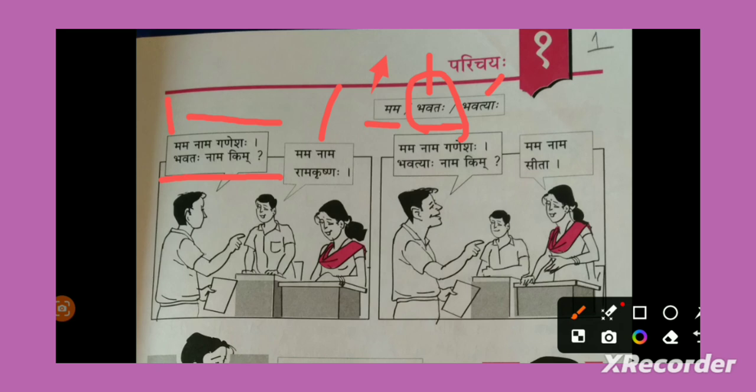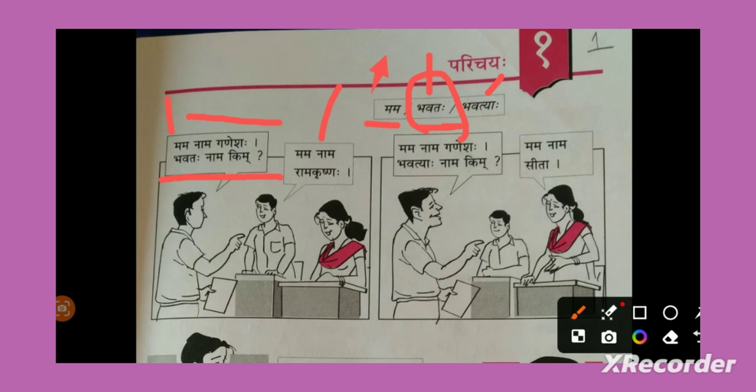Ramakrishnaha he is writing, right? So in English we will write Ramakrishna. In Sanskrit we will end it properly. Ramakrishnaha. For any guy, Ramakrishna, aha or ihi, it ends with a colon. So just note this point. So bhavataha nama kim? May I know your good name? Mama nama Ramakrishnaha. My name is Ramakrishna.